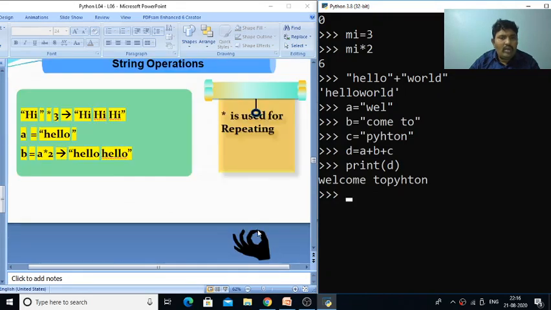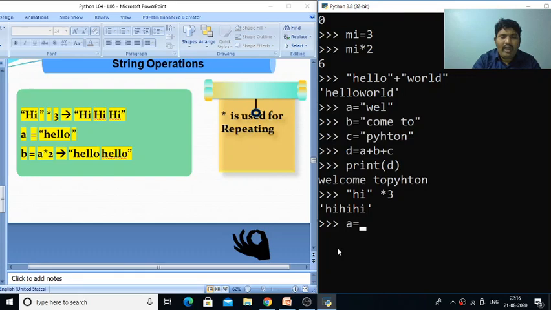We can also use multiplication. For example, if we have the string hi and we multiply it by 3, it will give me hi hi hi. So this is how we can use the star operator, and the string will be automatically repeated.